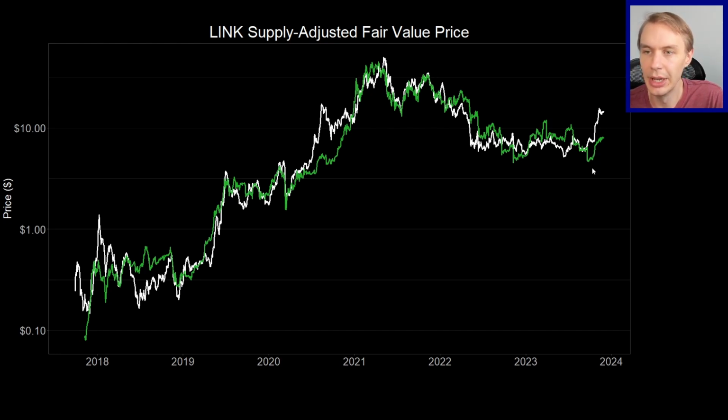That's notable. And so the question I want to ask is, how does this change when we take into account that the circulating supply might actually be smaller than what this model thinks, given that staking effectively takes Link out of circulating supply? Once all 45 million are staked in the V2 pool, how will that change this fair value? So that's what I did. I reran the model and told it that by December 11th, 45 million Link would be taken out of the circulating supply, and saw what it does with the fair value.